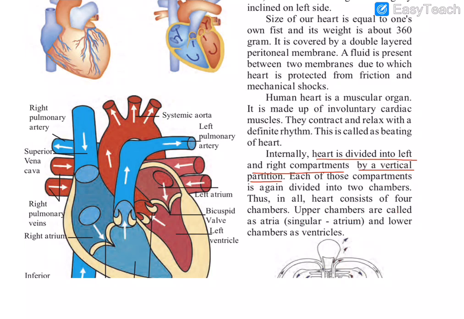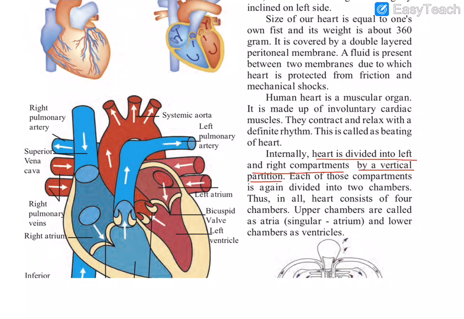The upper chambers are called the atria. So the upper 2 chambers are called the atria, one in the right and one in the left. And the lower chambers are the ventricles. So we have the right atrium and left atrium, right ventricle and left ventricle. This is our heart structure: the lower ventricles and the upper atria. So 4 chambers are present.